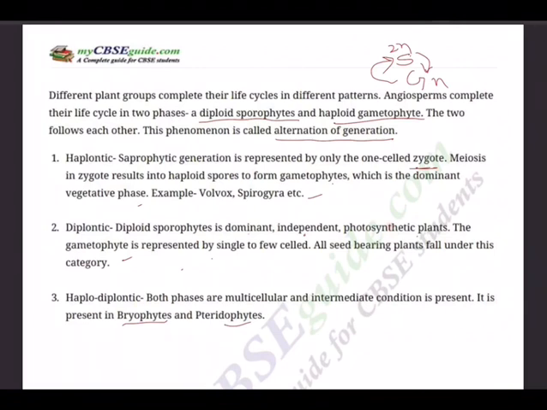Since angiosperm is deleted for your batch, focus on bryophytes and pteridophytes. But these 3 alternation of generations will be there. So keep on practicing, understand the concept, and if doubts persist, post on our group.